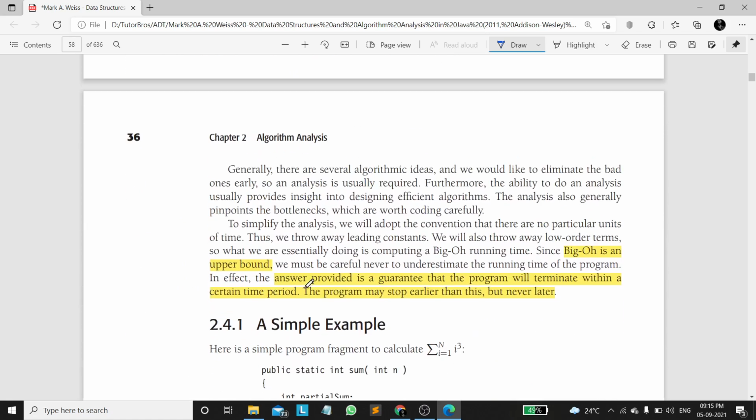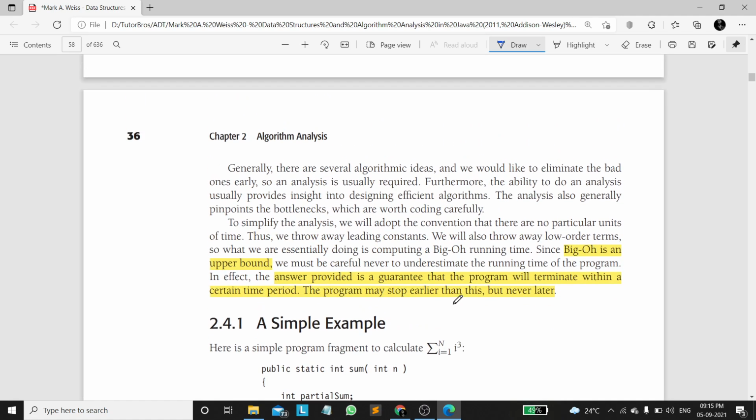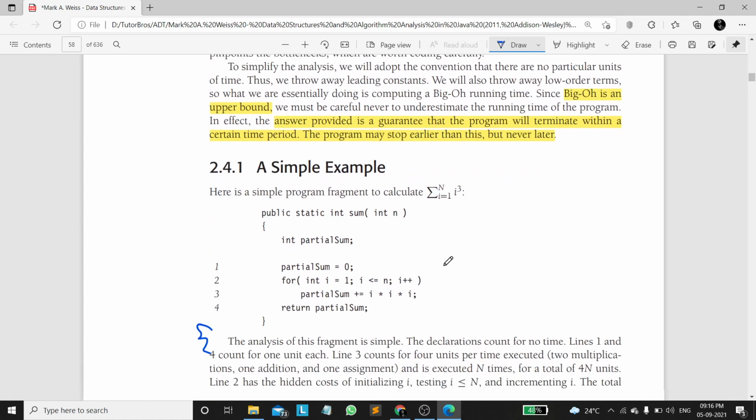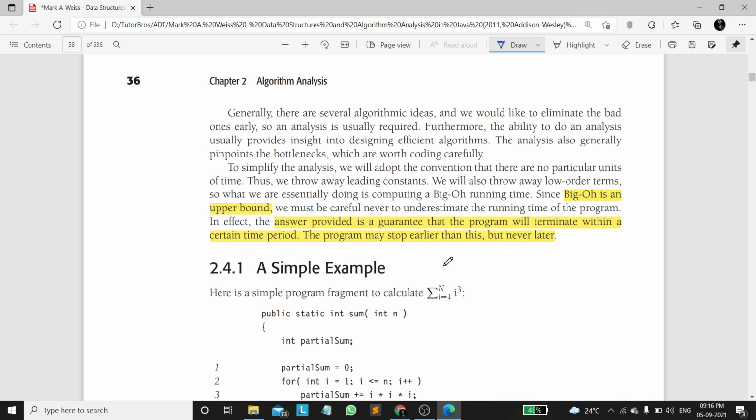And coming to runtime calculations, till now we discussed big O of n square. We compared big O of n and n square, and n square obviously has the higher growth rate, ignoring constants and neglecting lower terms. Like if we have n plus n square, we neglect n and only consider big O of n square. That is what we discussed. Now we will be discussing how that big O of n came, how that big O of n square came, and how we calculate that based on the size of the input.